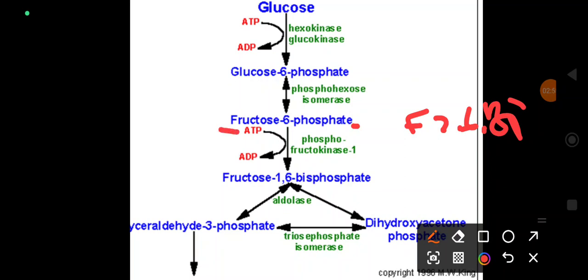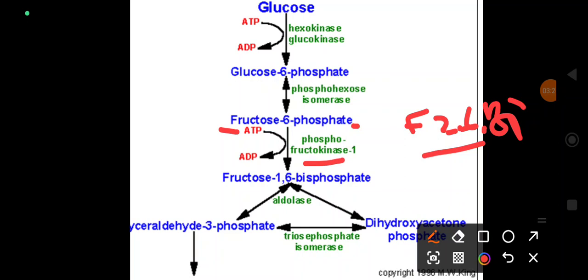This fructose 2,6-bisphosphate is synthesized in well-fed conditions, induced by insulin, with the enzyme in the dephosphorylated state. So phosphofructokinase 2 is active in the dephosphorylated state. Fructose 2,6-bisphosphate is an allosteric activator of phosphofructokinase 1, which promotes glycolysis. This is how glycolysis is promoted.